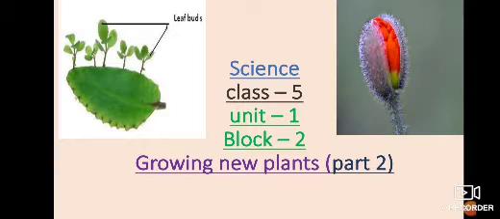Today we are here to study Block 2, Growing New Plants, Part 2. Obviously we are studying science of class 5. Students, we have discussed vegetative propagation in our previous chapter, and which kind of vegetative propagation occurs with the stem, root and leaf also. I gave you some examples of vegetative propagation.